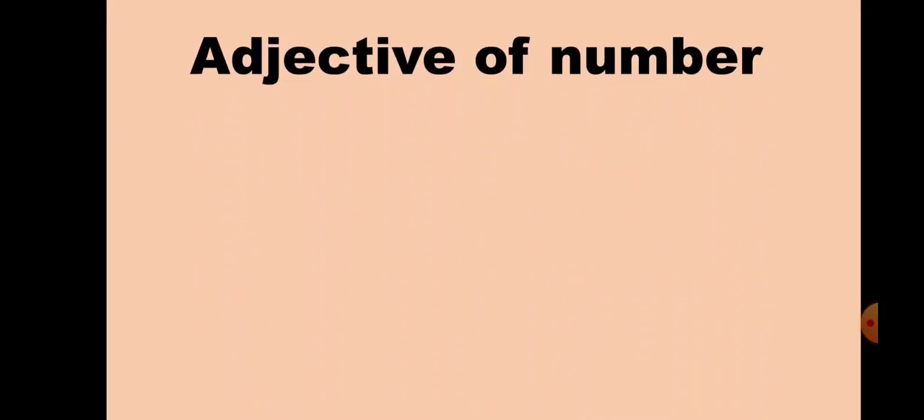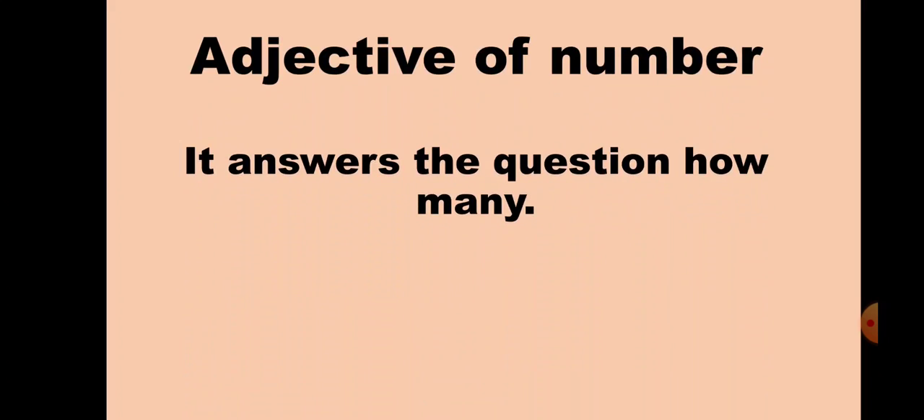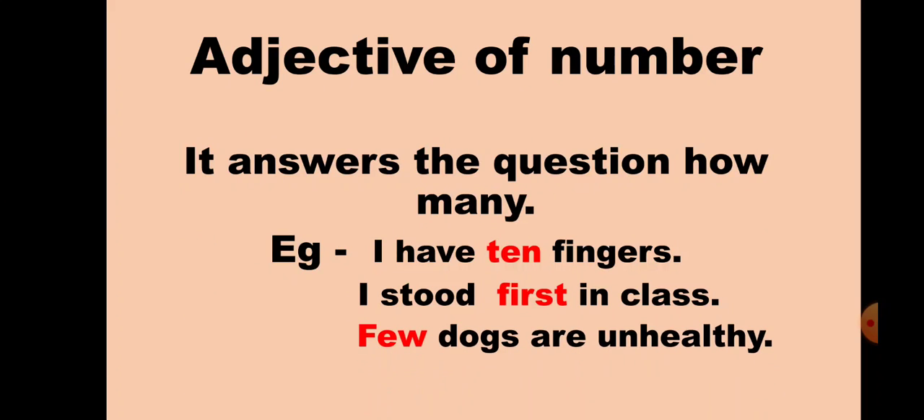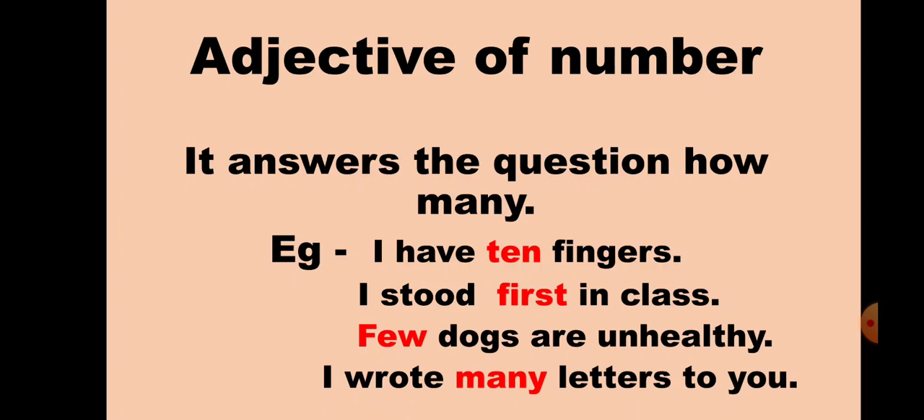Next is adjective of number. It answers the question how many. It tells us the certain amount of anything. Example: I have 10 fingers. I stood first in class. Few dogs are unhealthy. I wrote many letters to you. So we use adjectives of number with countable nouns. In every example, as you can see, the words 10, first, few, many are adjectives of number. It answers the questions how many, or at what position.